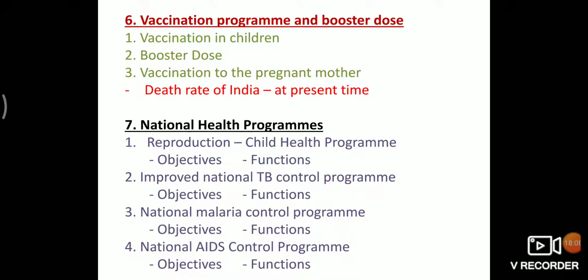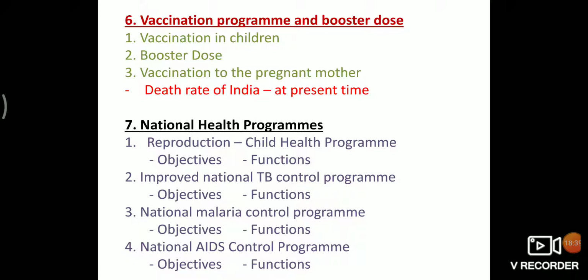The details regarding the name of the vaccine, protection against which disease, etc., are given here. Vaccination in children. Name of vaccine: BCG. Protection against TB. When to give? Given once on the second day after birth or after half a month. How to give? By injection.